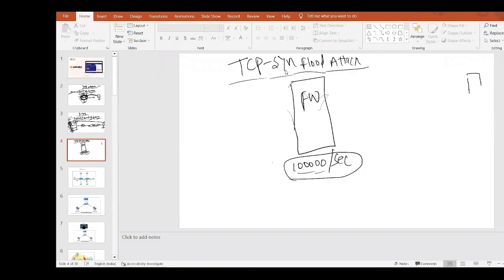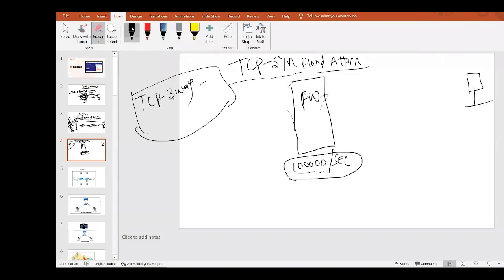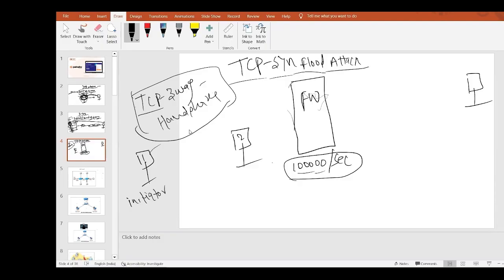There is a hacker, and this is the hacker PC. TCP three-way handshake. What does it mean, guys? Let me explain again. First consider PC1 and PC2. Whenever any TCP packet is initiated from PC1 to PC2, from anyone to anyone, suppose this is the initiator and PC2 is the responder.